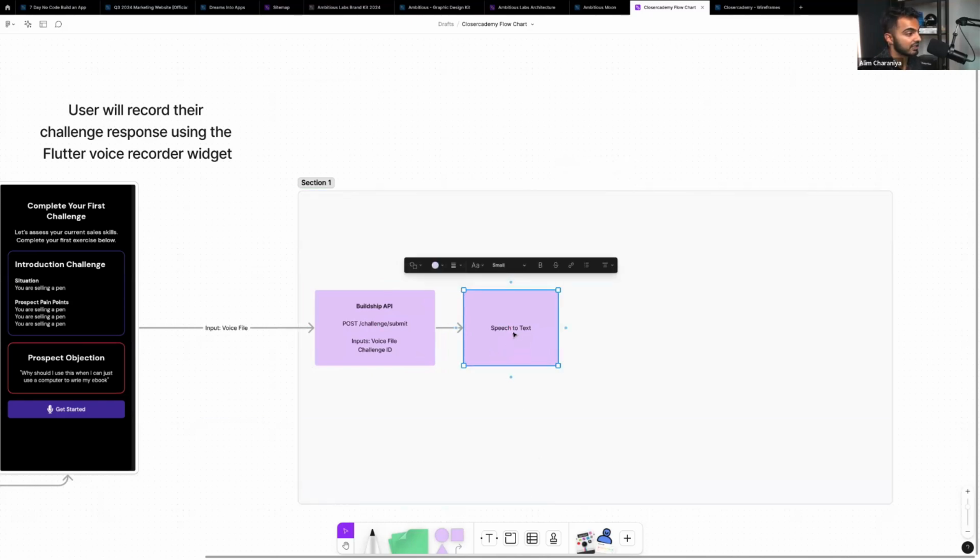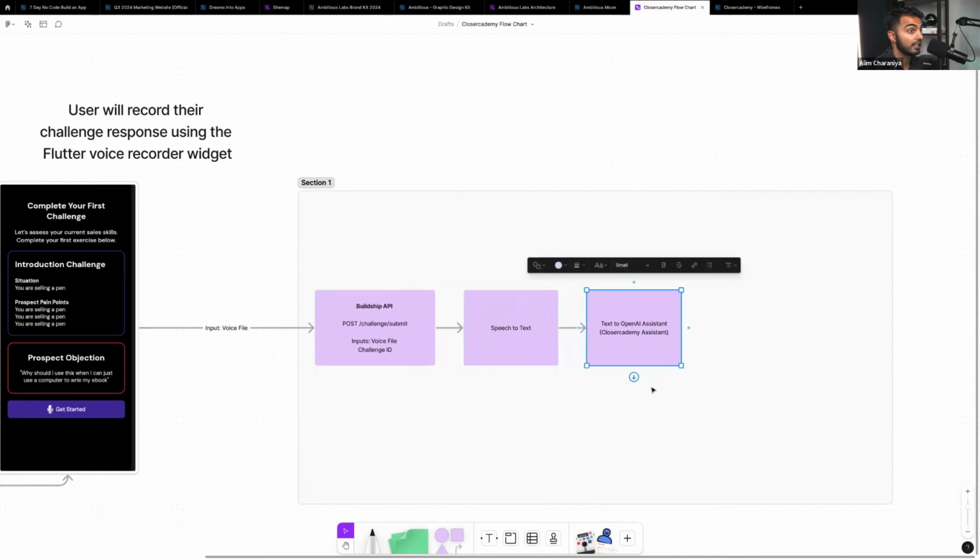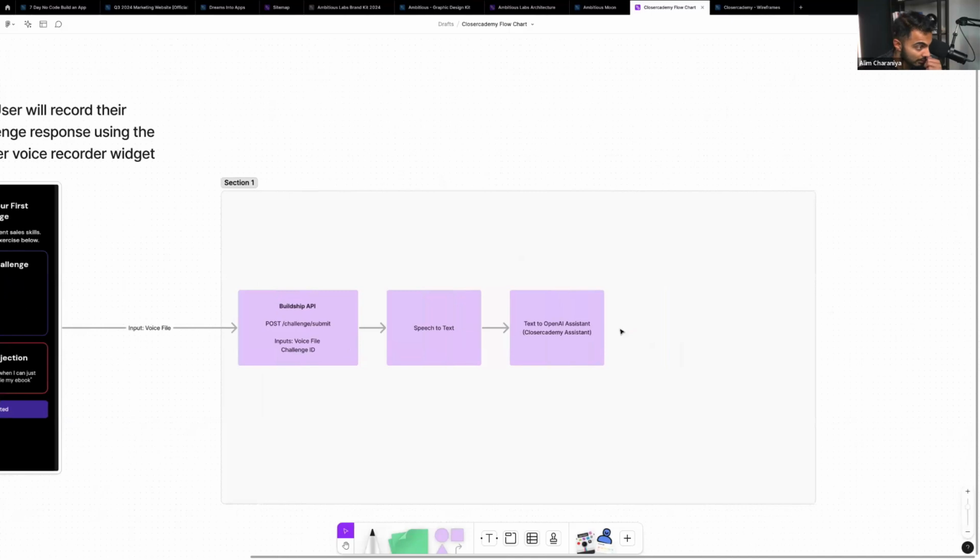So we're going to go speech to text, and we'll have to find some sort of node to do that. So speech to text. Then we're going to go text to OpenAI assistant. And we're going to create an assistant called the sales rep assistant, right? Or Closure Academy assistant. That assistant will be trained on the data that I've been telling you about, right? Like the books, the content. It will have some prompting and pre-built instructions. And we're going to program that together.